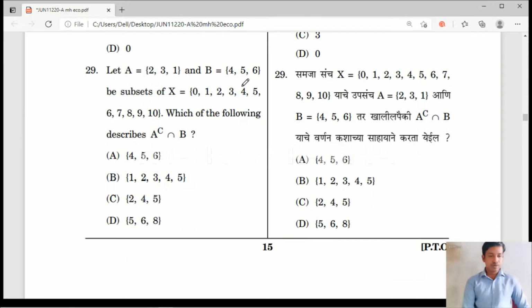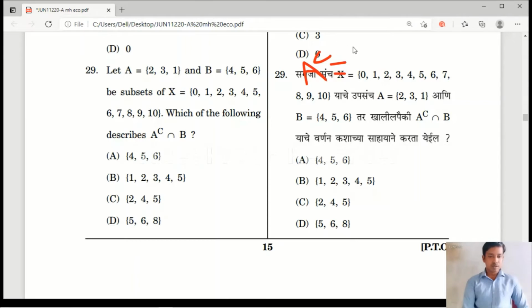Okay, next, 29. A is equal to 2, 3, 1. B is 4, 5, 6. A and B are subsets of X, which is 0, 1, 2, 3, 4, 5, 6, 7, 8, 9, 10. Which of the following describes A complement intersection B? Yes, this we can calculate. How to find the A complement, because every year a question will be there on this topic. So let us calculate A complement.